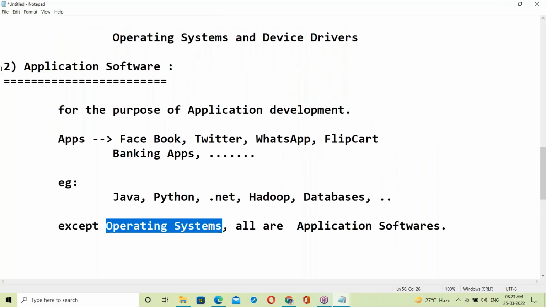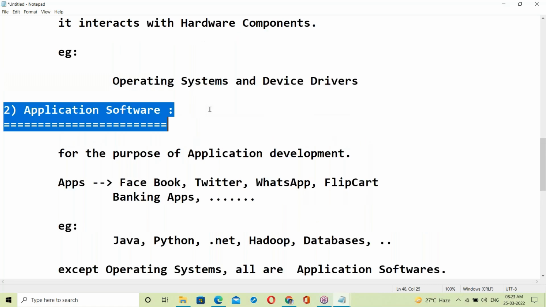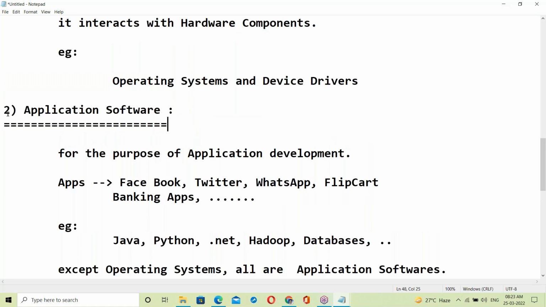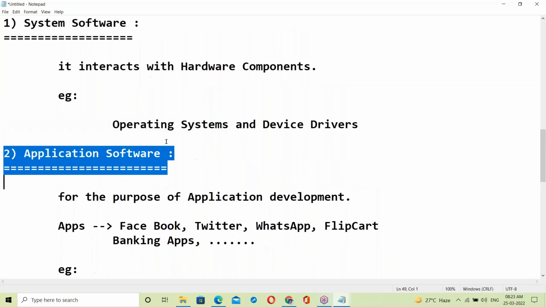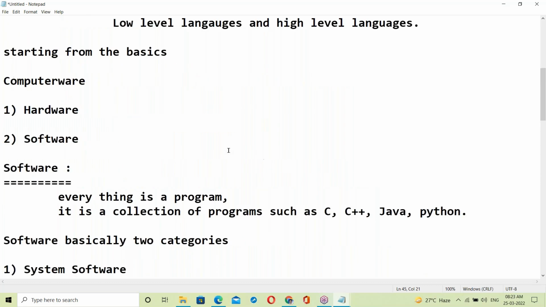Java comes under application software. So our topic is Java as application software. Before going to this, let us see about the OS. Today's topic is Java features.